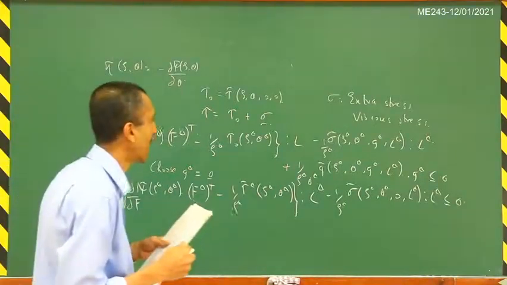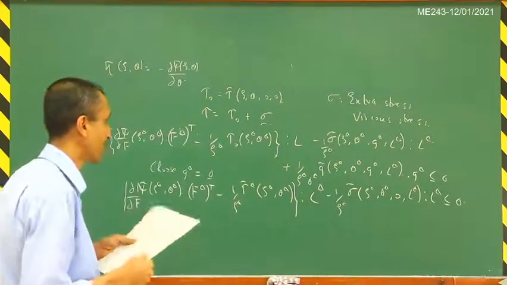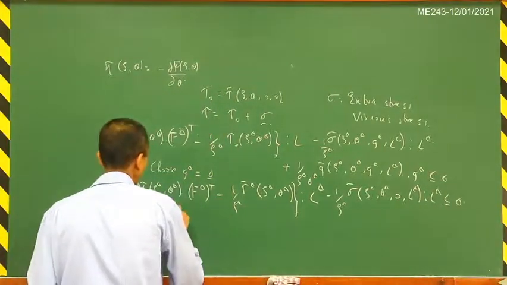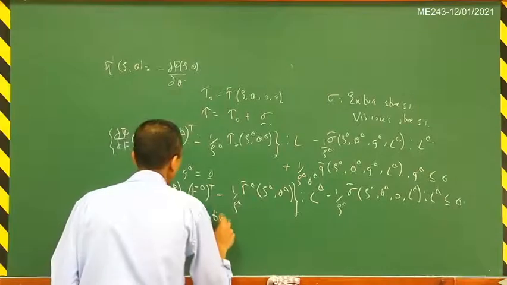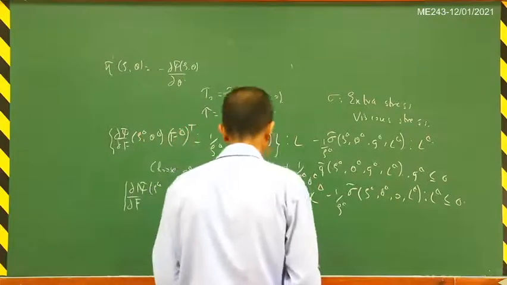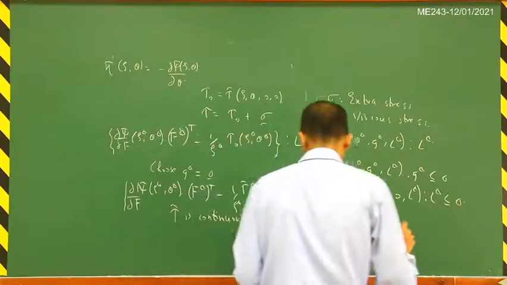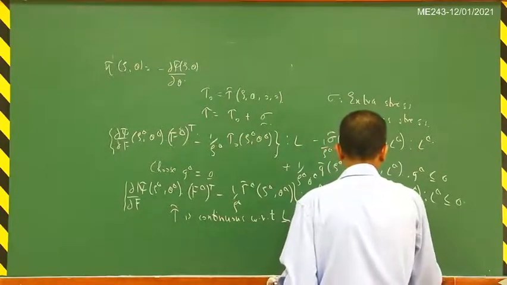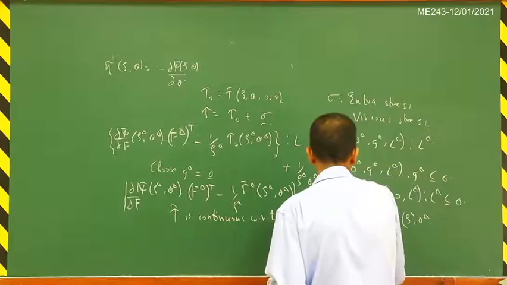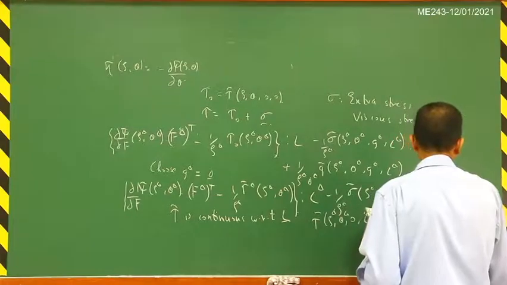Now the argument is a little delicate here, so we have to take care in following it. We have seen that tau tilde is continuous with respect to L. So tau tilde of (rho, theta, 0, L) will tend to tau naught of (rho, theta) as L tends to 0.